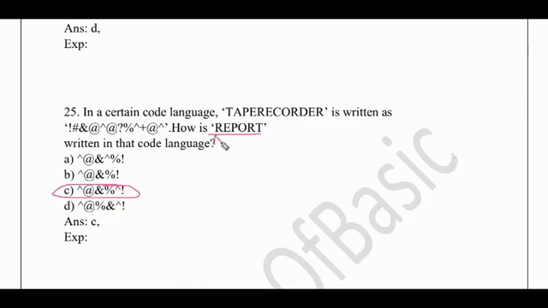So R is coded as cap because the fifth letter is R, and here the fifth symbol is cap, and then E as at, then P as and, because P is third here, and here the third symbol is also and. O is coded as percentage, and R again as cap, and T as exclamation mark because of the first letter. So this is how you need to code for this given word.